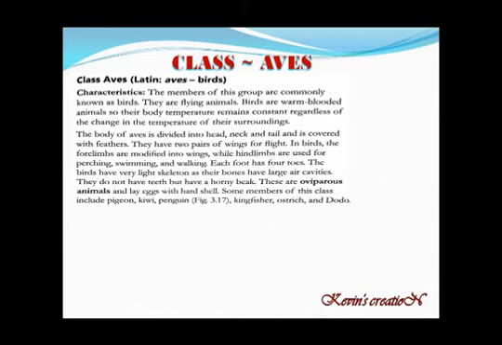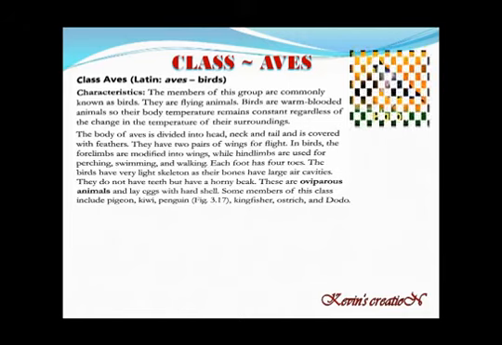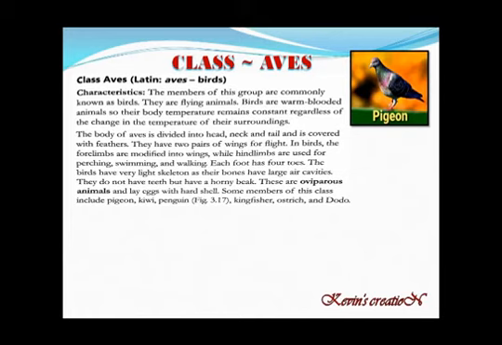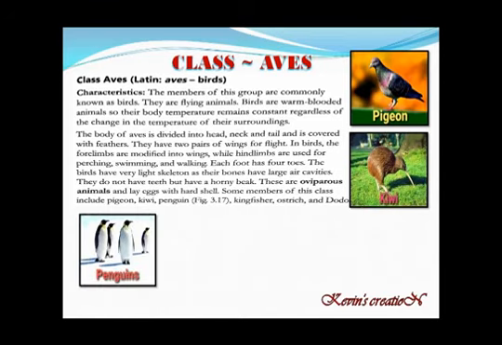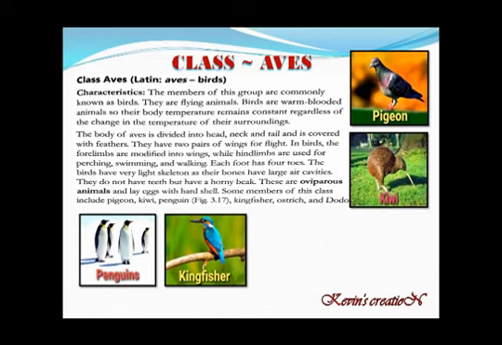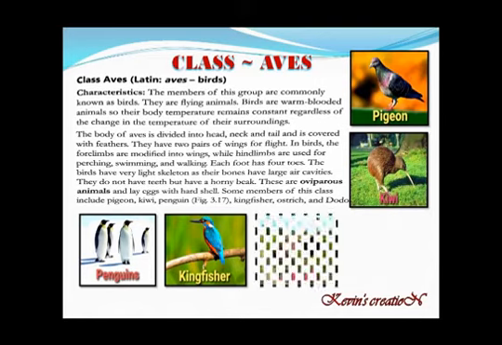Now let us discuss some of the members of this class, Aves. That is pigeon, a very common example. Every time you must have seen them near your house on the roads. Then kiwi, penguins, which are found in the polar regions, and kingfisher, a very beautiful bird.